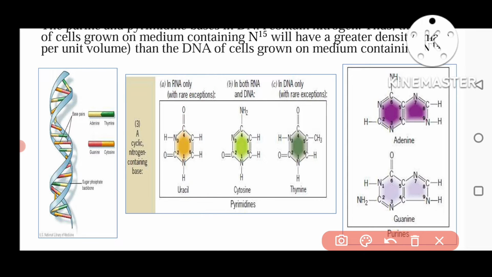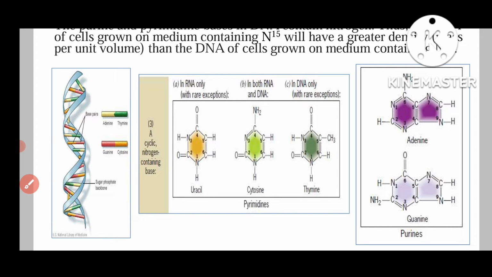In that manner they attach with each other, and that's why these two sugar phosphate backbones attach with each other. Because in DNA, nitrogen is present in the nitrogenous bases only, and what are these nitrogenous bases? They are pyrimidines and purines. There are three types of pyrimidines, but in case of DNA there are two types, one is thymine and another one is cytosine, and you will see in the structure that all have nitrogen. And if you see the purines, nitrogen is present in their structure too. So many nitrogen atoms are present in both purines and pyrimidines.